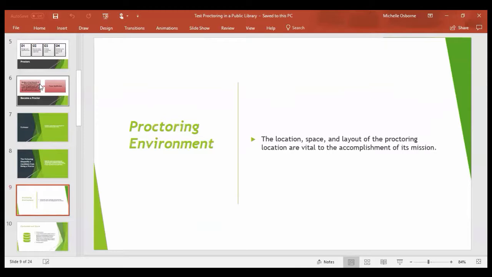A lot of times students are taking the same exam, so you want to try to separate the two if possible. Check the facility to ensure readiness for testing, and you should always have a backup plan in case of emergency or a problem, if possible. Ensure adequate parking is available and ADA requirements are met, if possible. I know our facilities are being upgraded, so some things you just do the best you can.